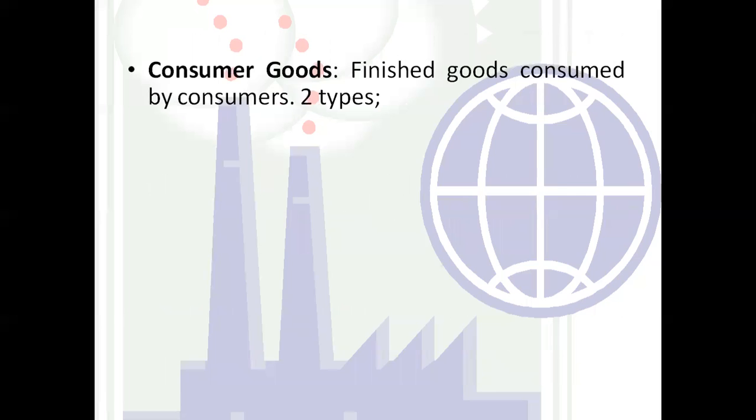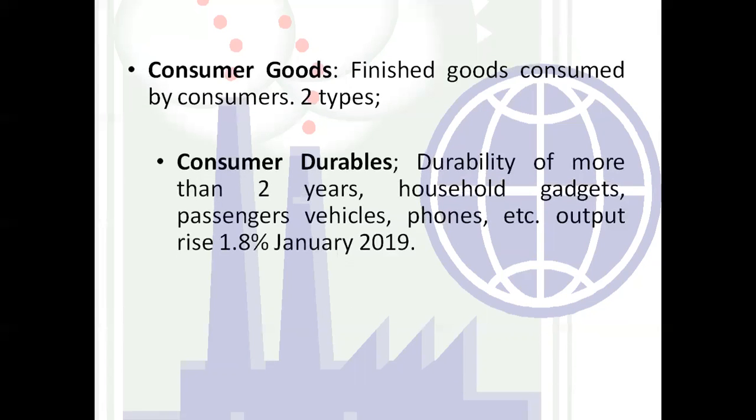Next one, we have consumer goods. Consumer goods include products that are directly used by the final consumers. Your different products, water bottle, you have books, you have food items, right? So which is directly consumed by the consumers, right? In this consumer goods, there are two types of consumer goods. First one is the consumer durable.